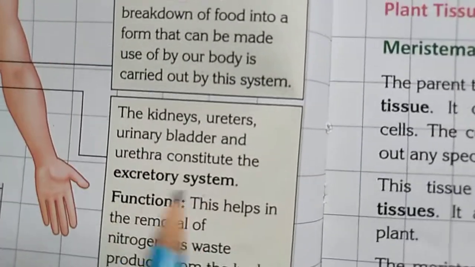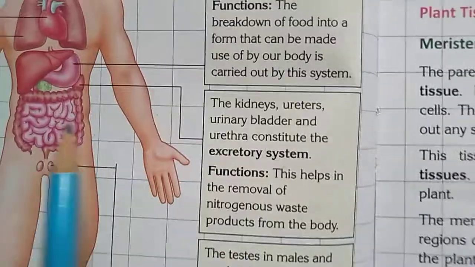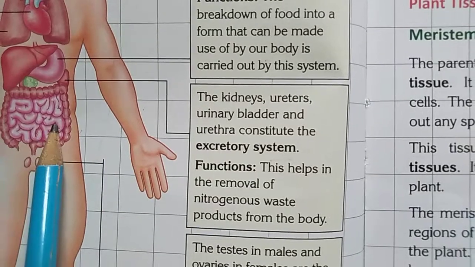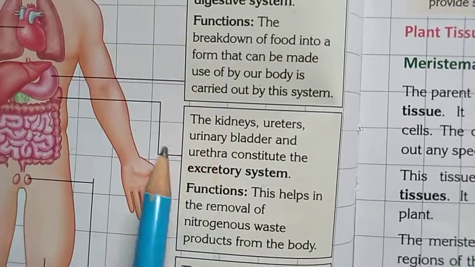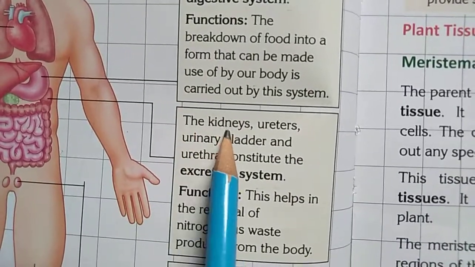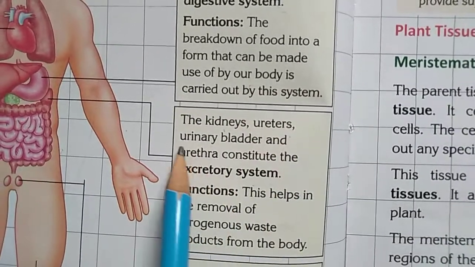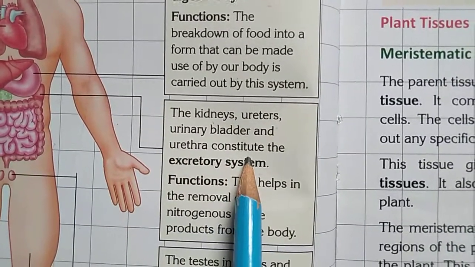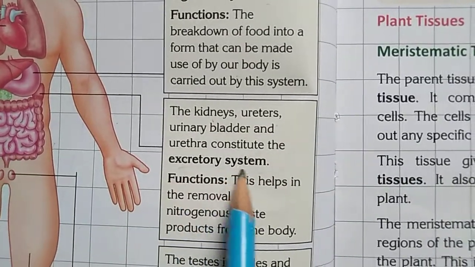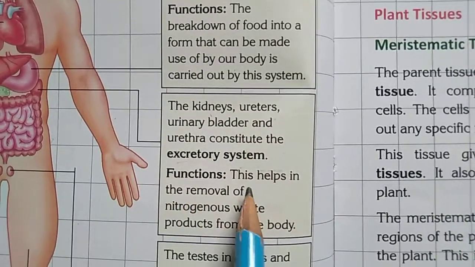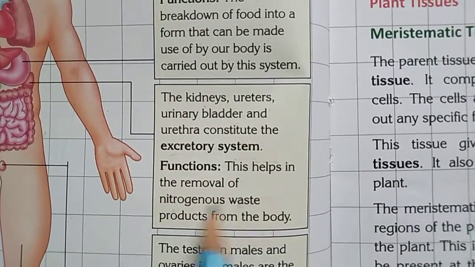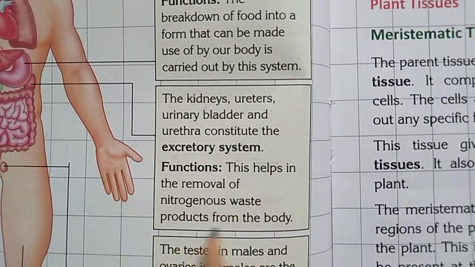Next you see the excretory system. So what is the excretory system? Here it is situated. You can see the kidneys, ureters, urinary bladder and urethra constitute the excretory system. What is its function? It helps in the removal of nitrogenous waste products from the body.